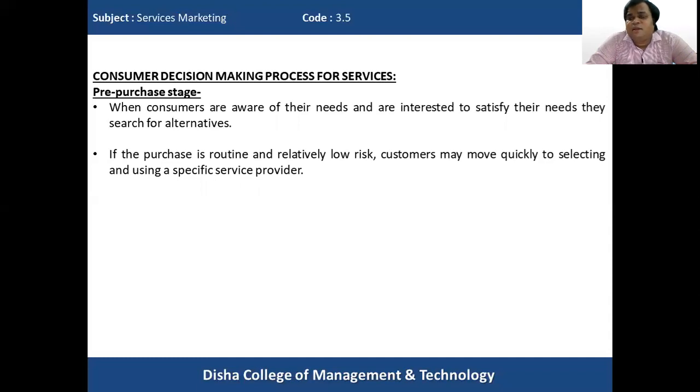Then there is no problem on the part of the consumer. The consumer can quickly take a decision of selecting a particular service provider.